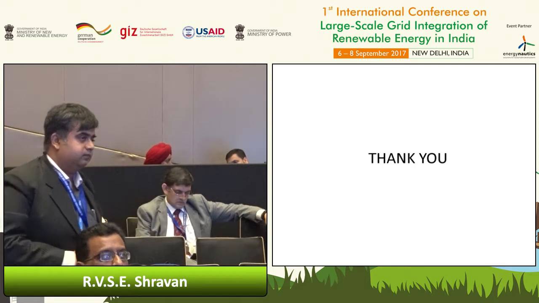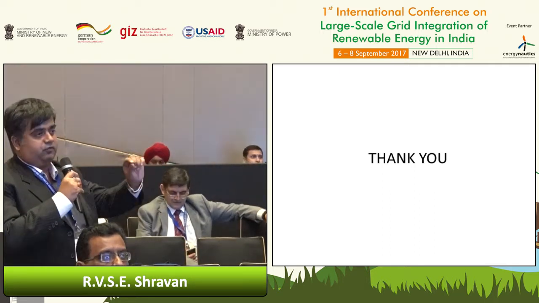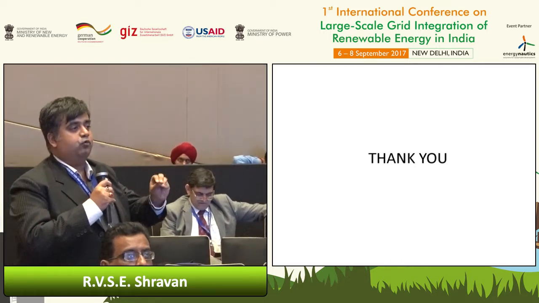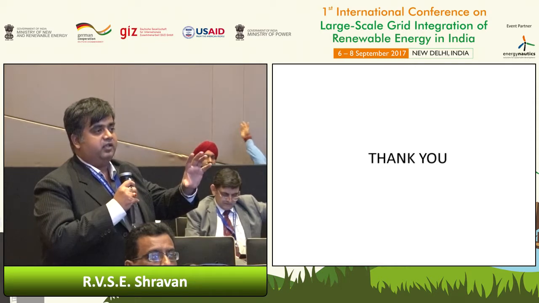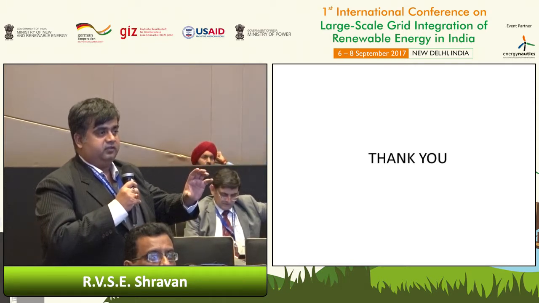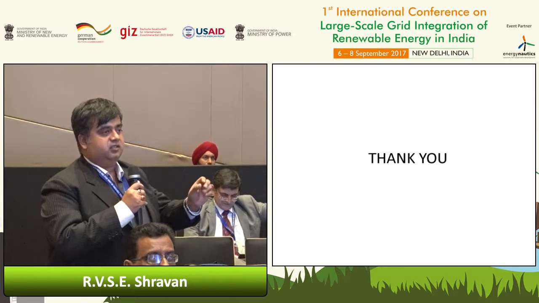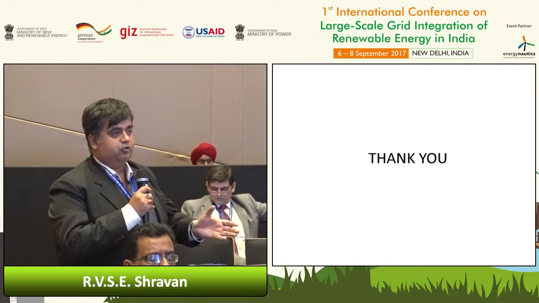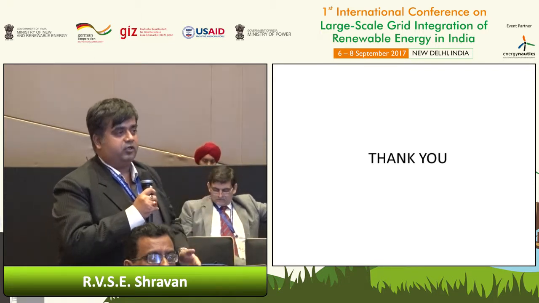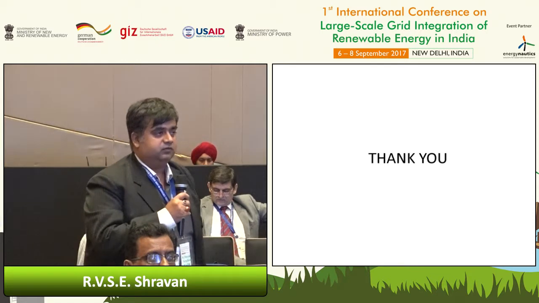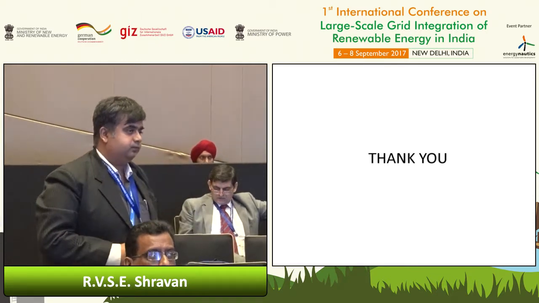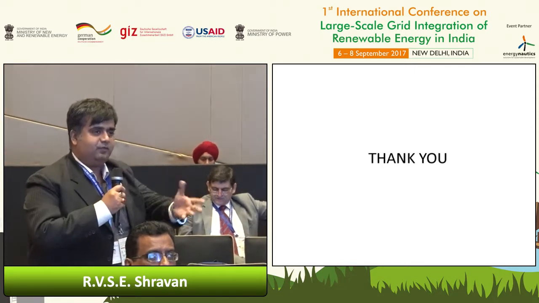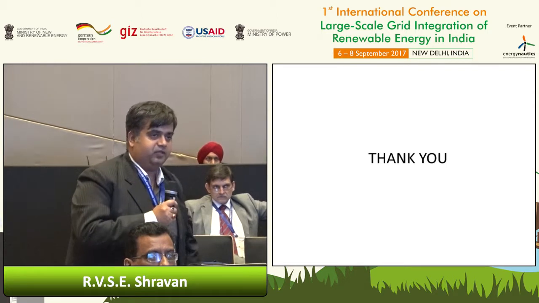Can you repeat the question once again? The cost of microgrids for supply to rural areas that we see today, the per unit cost comes to around 24 to 30 rupees in some cases. Okay. And the rural areas also get electricity only for 4 hours a day. Okay. So what are the areas of improvement in the various components of a microgrid that are being done to make this more affordable for rural areas and also increase the power from 4 hours to 24 hours per day at affordable rates? Actually, these economic terms I am not related to, but this could be a question for the panel as well. That's an open question to the panel.